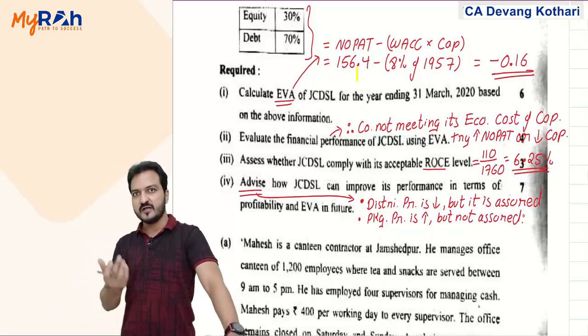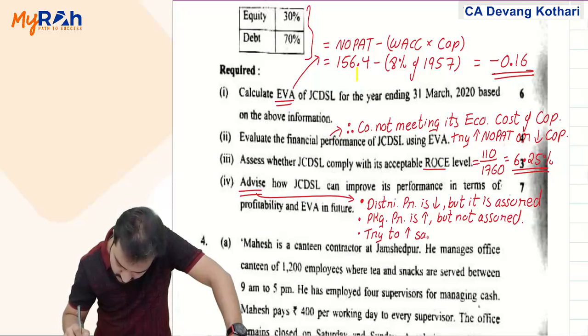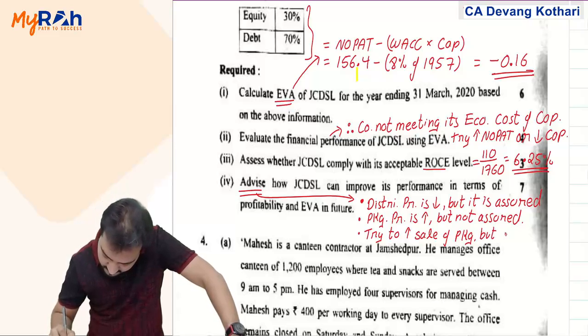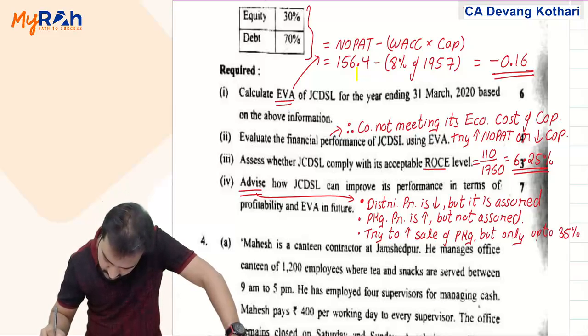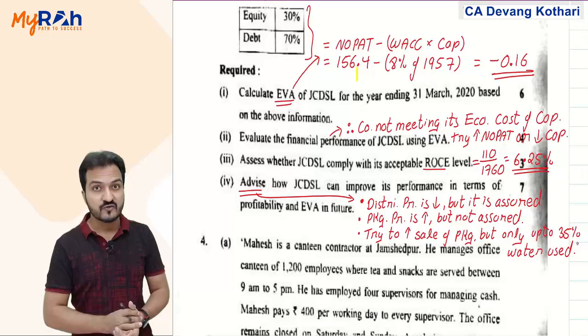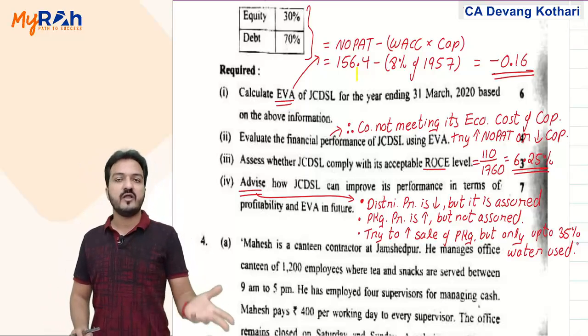So try to increase the sales of packaging business, but that can be done only up to 35% water used in it. 35% of total water might be used in packaging. Right now you're using only 20% of the total water supply. You can increase it up to 35%. To that extent you increase the sales. That will help you increase your profit.